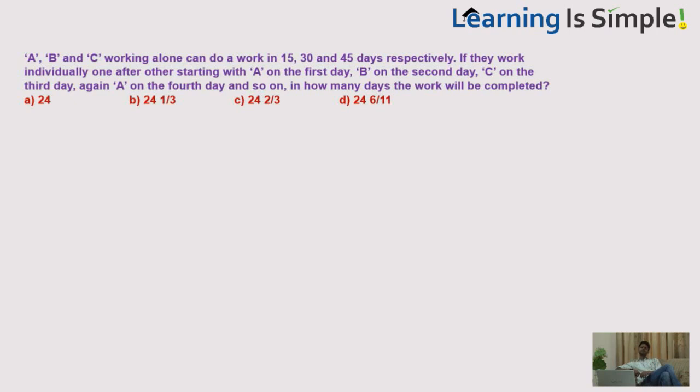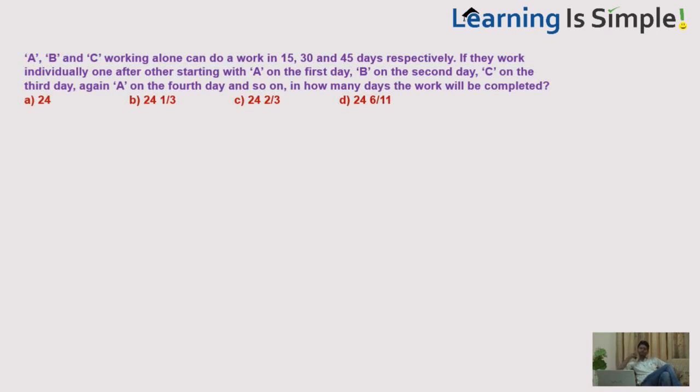A, B and C working alone can do a work in 15, 30, 45 days respectively. If they work individually one after the other, starting with A on the first day, B on the second day, C on the third day, again A on the fourth day, and so on, in how many days will the work be completed? Same question, but instead of 2 there are 3 people. Same way you can do it, you do not even require a pen, just assume the total work. Let's try it without a pen.